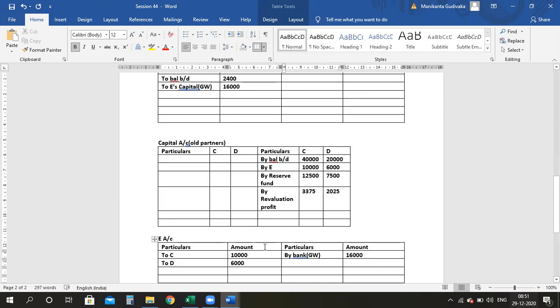Now guys, it is the combined capital after doing adjustments for all these things. Please tell me what is the balancing figure of C, what is the balancing figure of D. Please add all the amounts and tell me what you are getting. Ma'am, for C, it's 65,875.